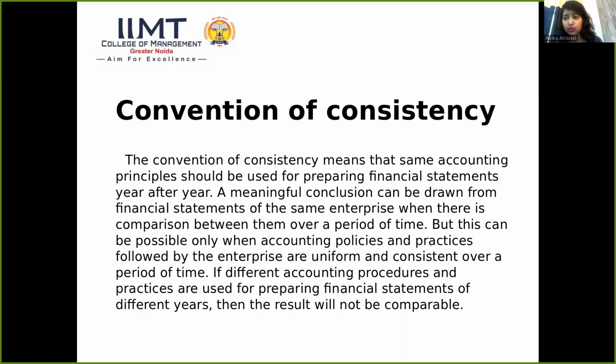If we use a different method in different years, we will not be able to compare the result, which is profit or loss. We can't compare. So it needs consistency. It needs a consistent method of recording.